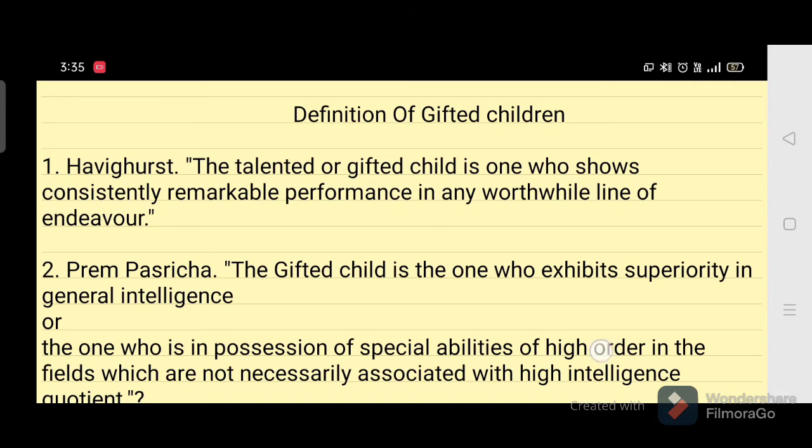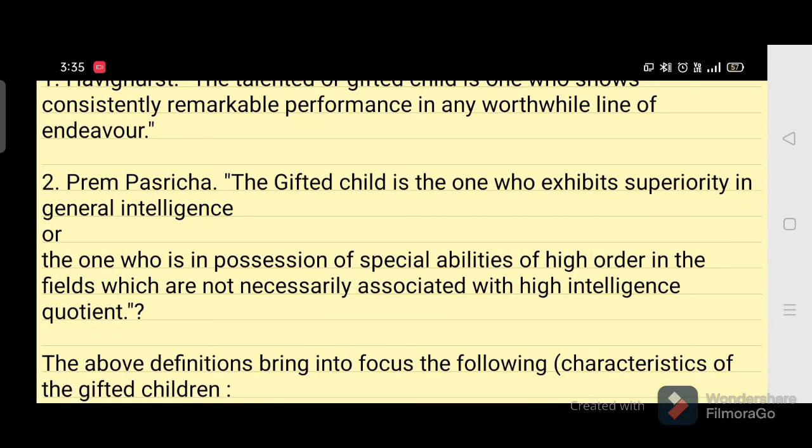And the second definition is: the gifted child is one who exhibits superiority in general intelligence. So such children are called the gifted children.